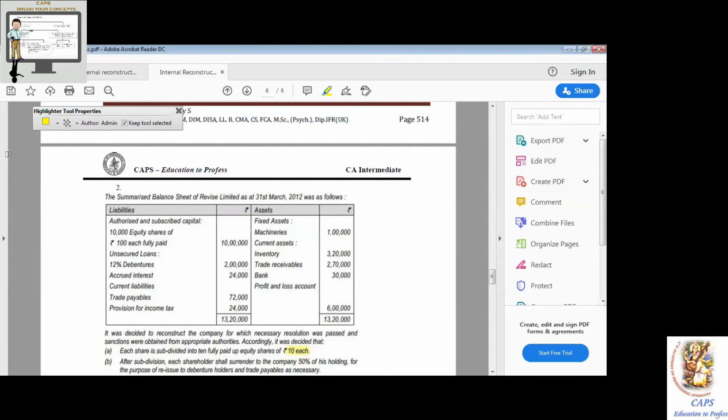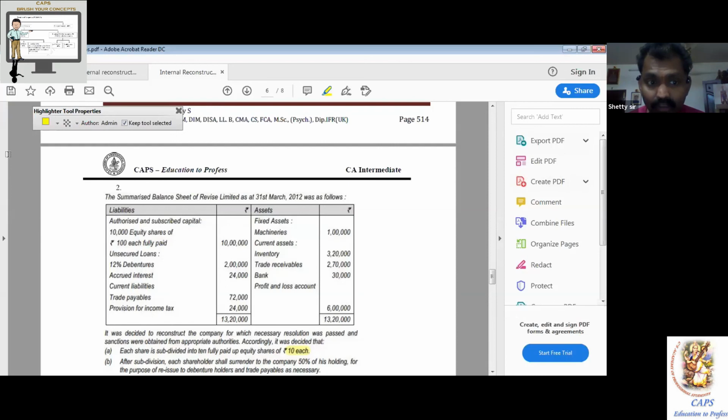Share capital will change because we have equity share capital now 5 lakh rupees starting entry. Then preference share capital, you issued those preference shares, sir. How much? 1 lakh. And 36,000 trade payable. So preference share capital will be 1 lakh. Equity share capital will be 5 lakh plus 36,000. Correct, 5 lakh 36,000. Am I right?